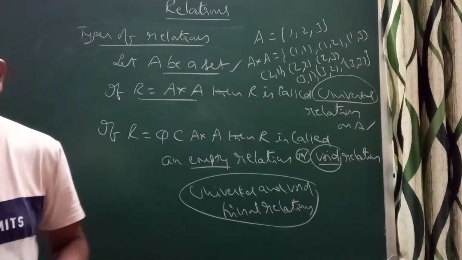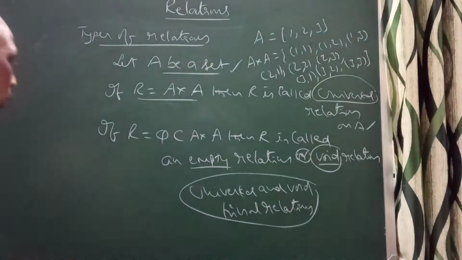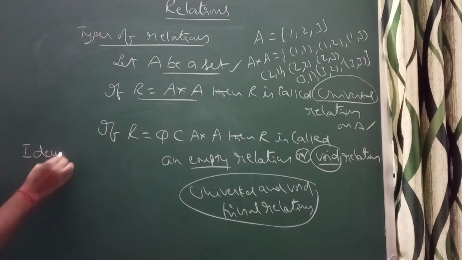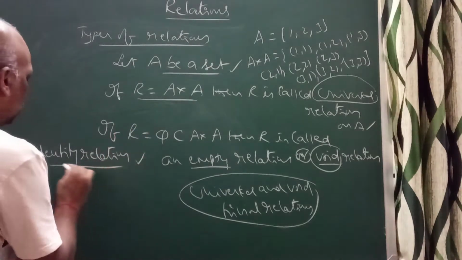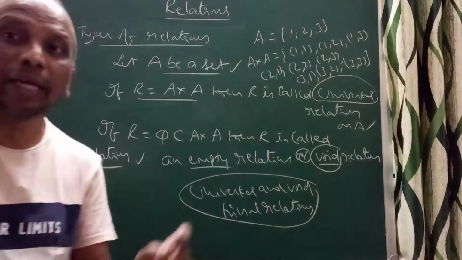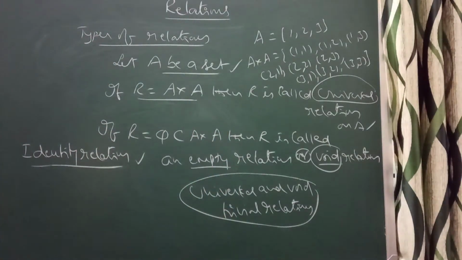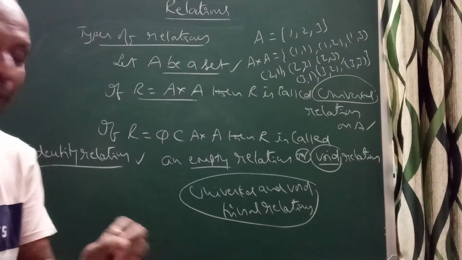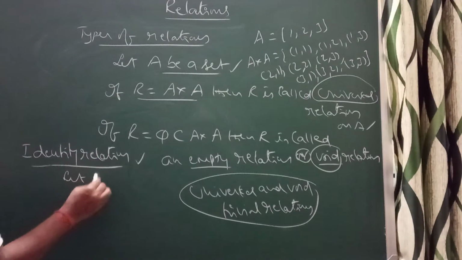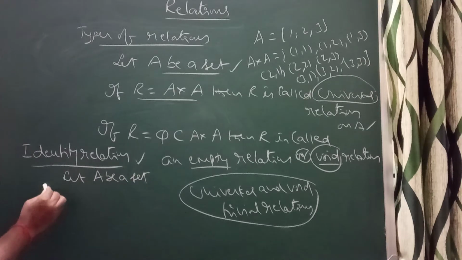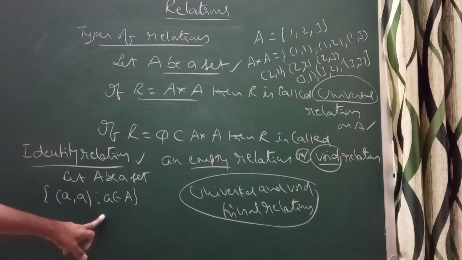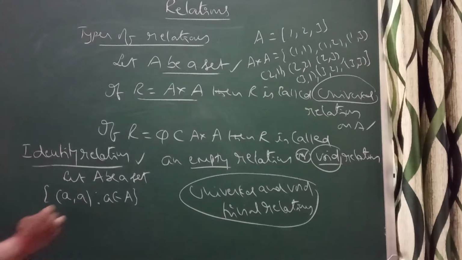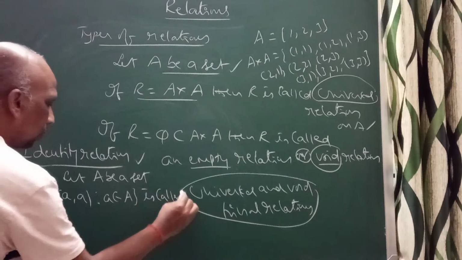Now here I can also define identity relation. What is the meaning of identity relation? Here the identity relation I can define on a set A. Let A be a set. The set of (a, a) such that a belongs to A is called identity relation.